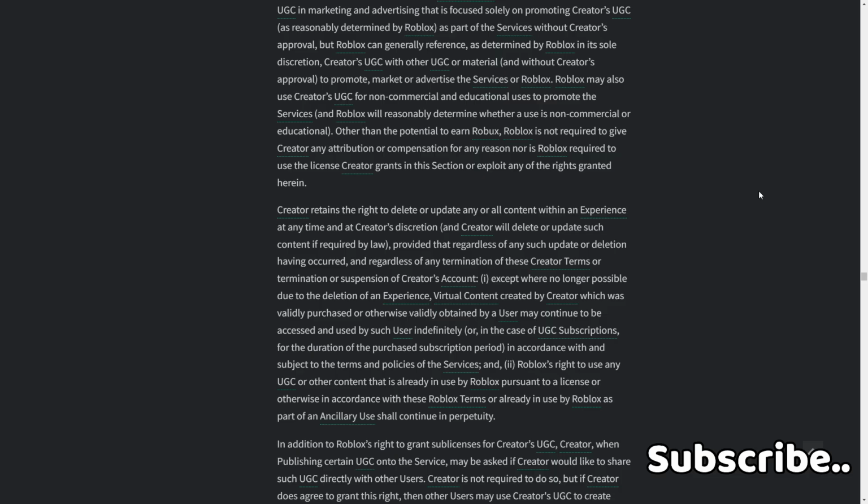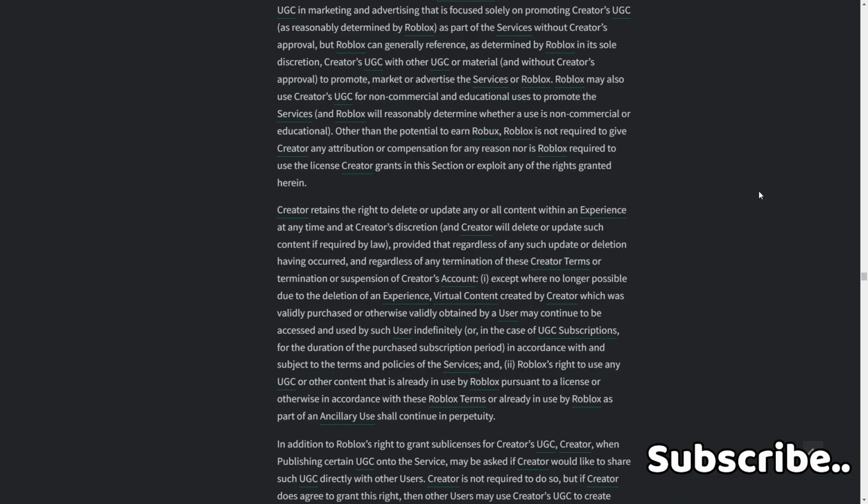Creator retains the right to delete or update any or all content within an experience at any time at a creator's discretion, and creator will delete or update such content if required by law, provided that regardless of any such update or deletion having occurred, and regardless of any termination of these creator terms or termination or suspension of creator's account: 1, except where no longer possible due to the deletion of experience or virtual content created by creator, which was validly purchased or otherwise validly obtained by a user, may continue to be accessed and used by such user indefinitely, or in the case of UGC subscriptions, for the duration of the purchased subscription period in accordance with and subject to the terms and policies of the services.